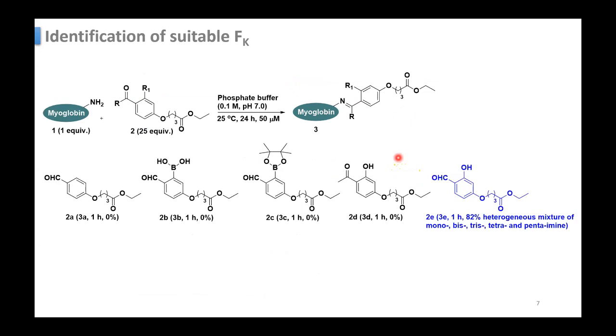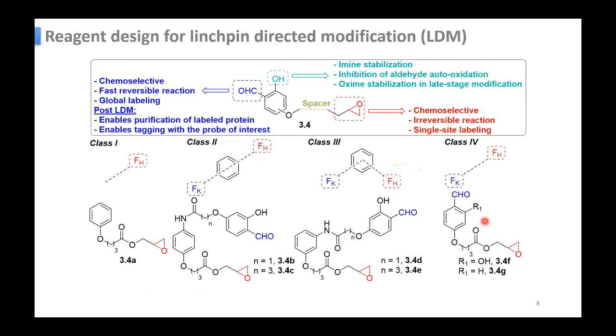I didn't get it. Can you please repeat? What he essentially means is that you said the hydroxyl group at the second position stabilizes the imine, but he says the electrophilicity of the imine carbon also increases by having a hydroxyl group there. Will that not increase the reactivity of the imine? No, this OH group is intramolecularly forming a hydrogen bond, so that stabilizes that group.